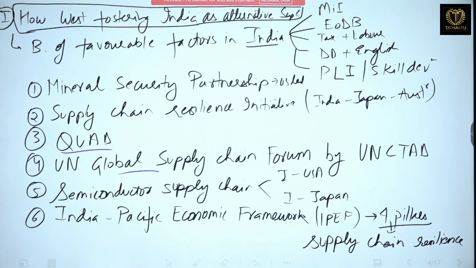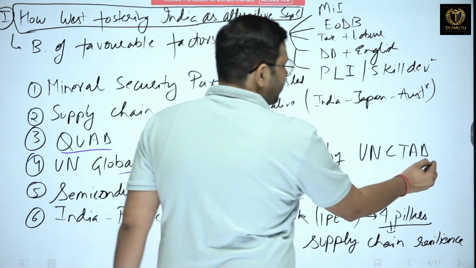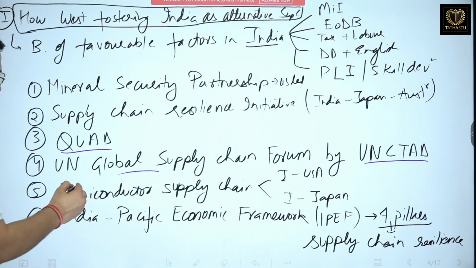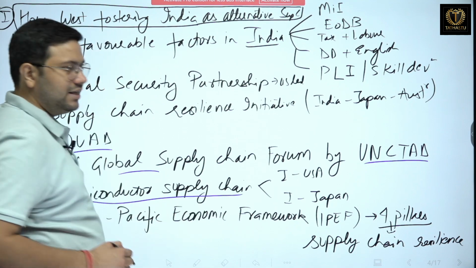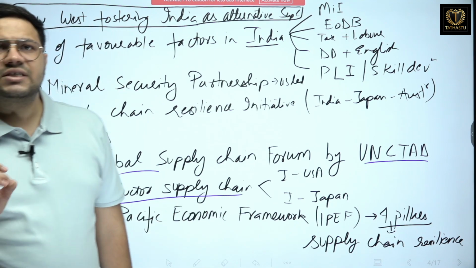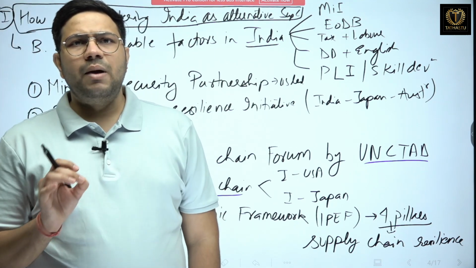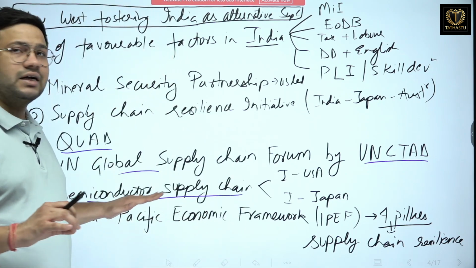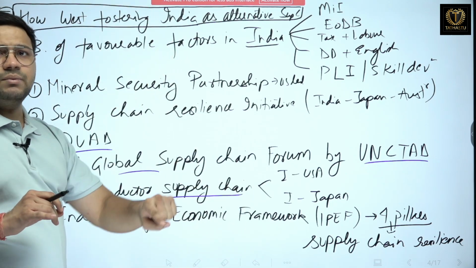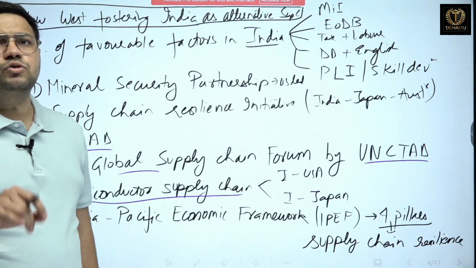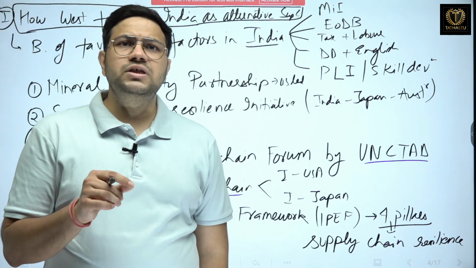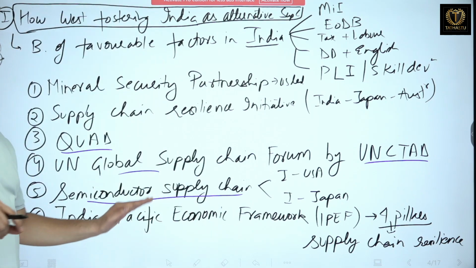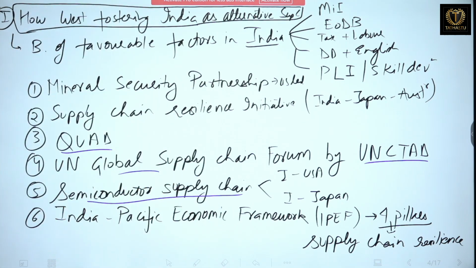Next is the UN Global Supply Chain. Now this is by the United Nations Trade and Development. Next is the Semiconductor Supply Chain. So India and USA have signed an MOU, Memorandum of Understanding, on semiconductor supply chain resilience. Similarly, India and Japan have also signed an MOC, that is Memorandum of Cooperation, with respect to the semiconductor supply chain. I hope this is clear.